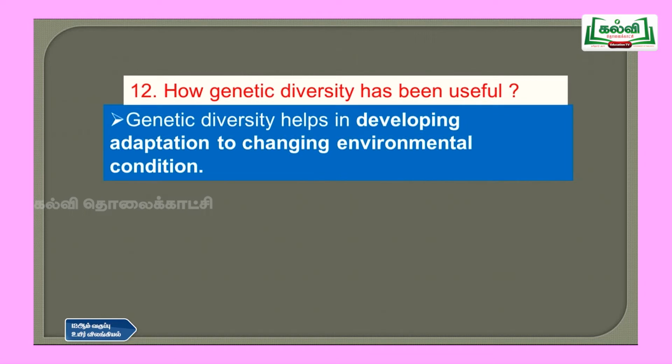Then question number 12, how genetic diversity has been useful. So genetic diversity helps in developing adaptation to changing environmental conditions. So genetic diversity is nothing but the genes adapting to the changing environment, so the organism is able to survive in that particular environment. So that is called the genetic diversity.